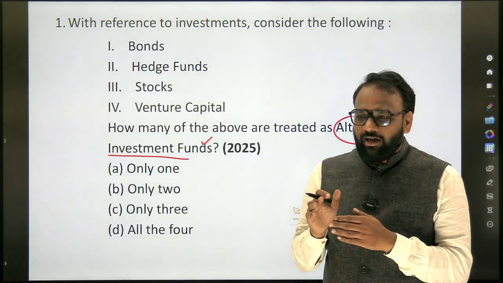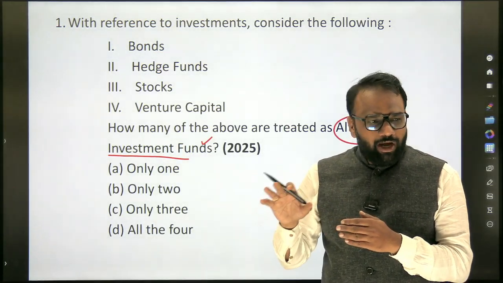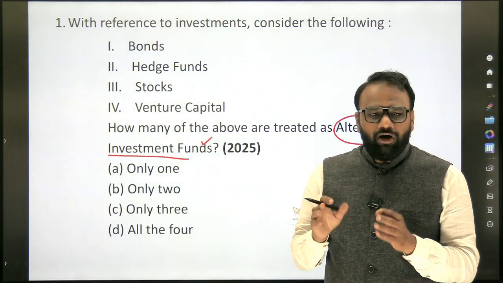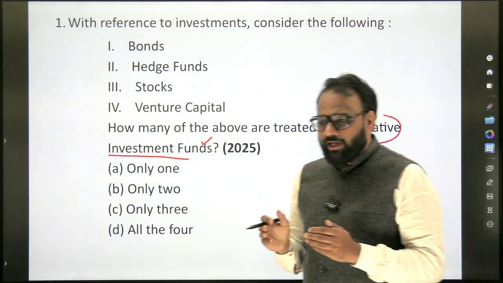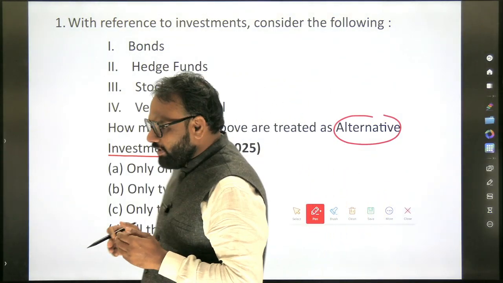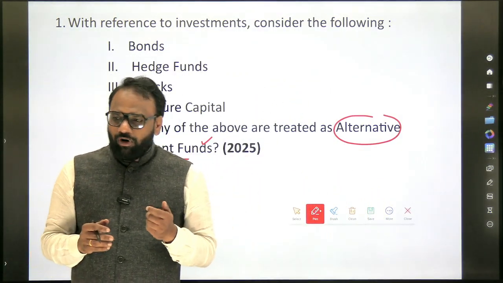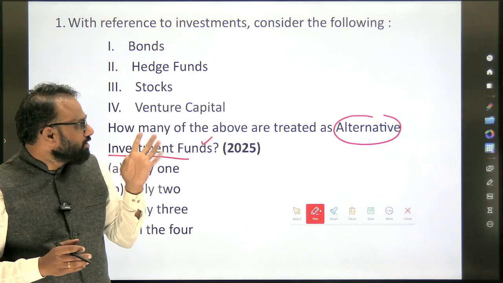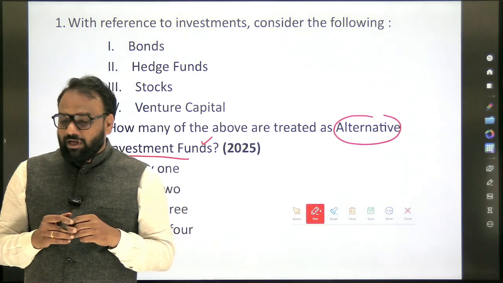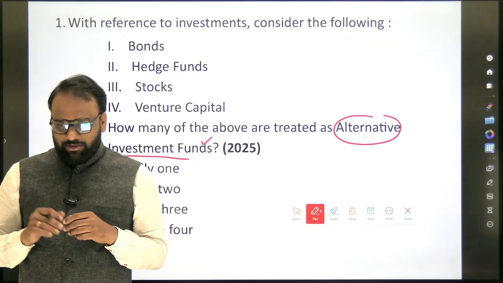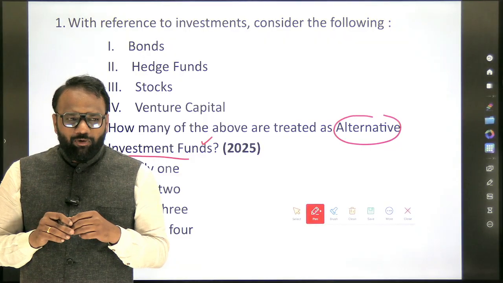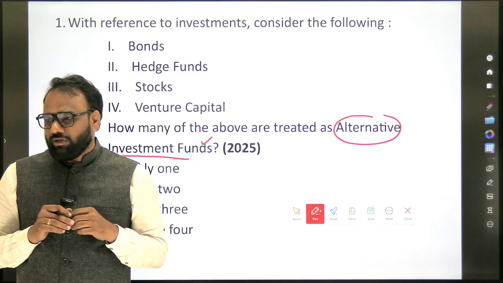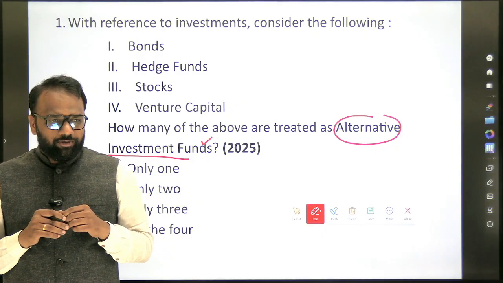But do these words appear as part of the standard newspaper articles? They do appear on an everyday basis. When you are reading a newspaper article, especially a business page article, you'll come across a term called bond, a term called stock, and sometimes venture capital and also hedge funds. But many times we ignore those terms, because whatever terms we repeatedly hear, we focus on them, but even these terms are also important.